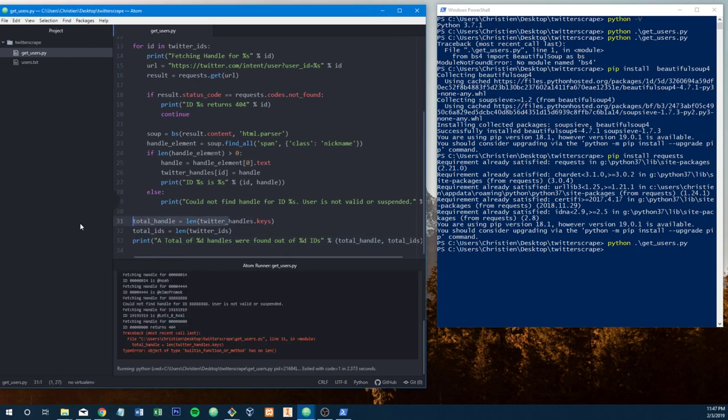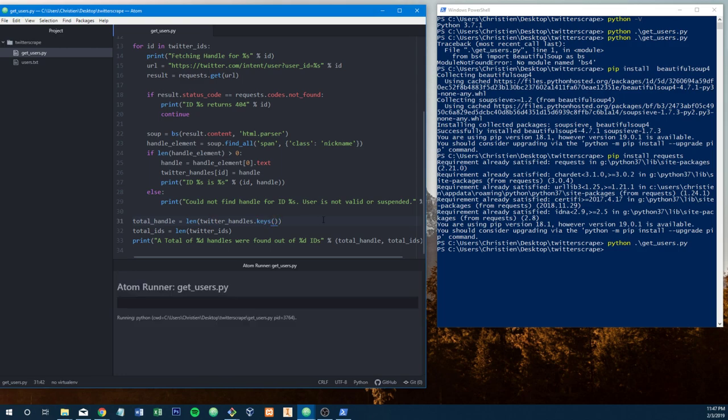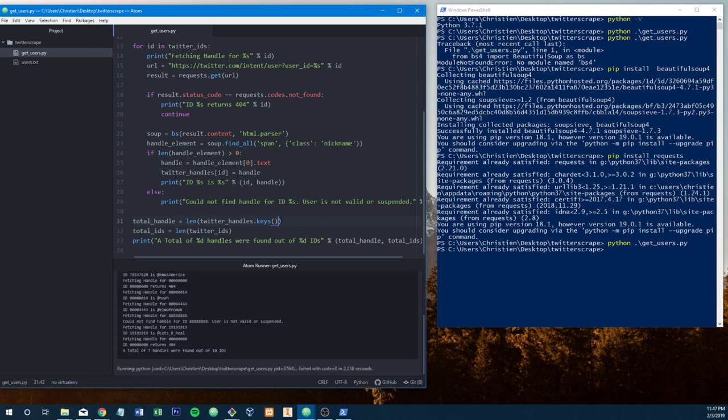Oh, let's see. It looks like we got an error. So line 31, this keys function is giving us, oh, it's a function. There we go. It's keys parentheses. Okay, a total of 7 handles were found out of 10 IDs. Okay, well that's good to know.